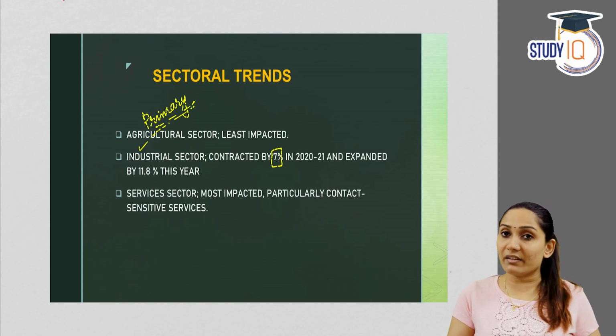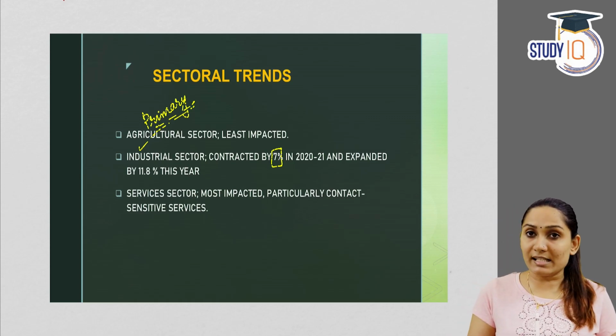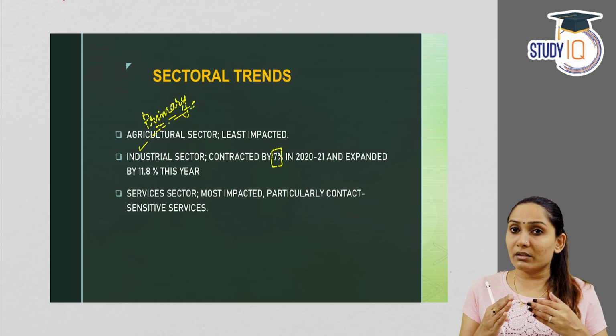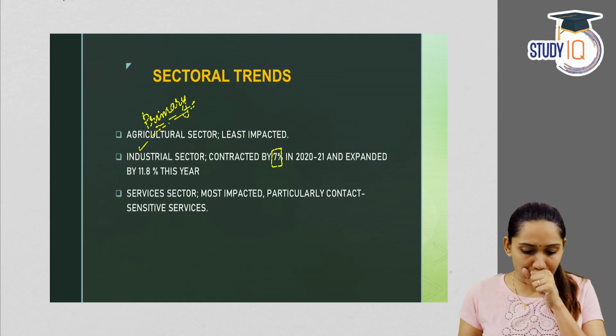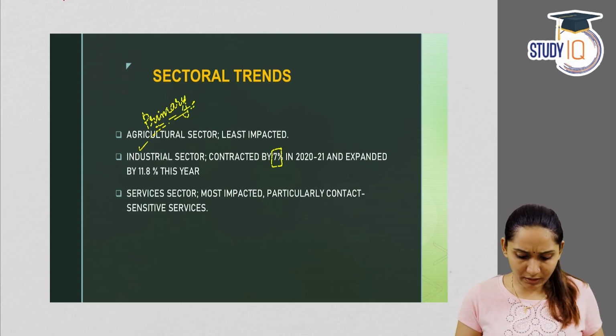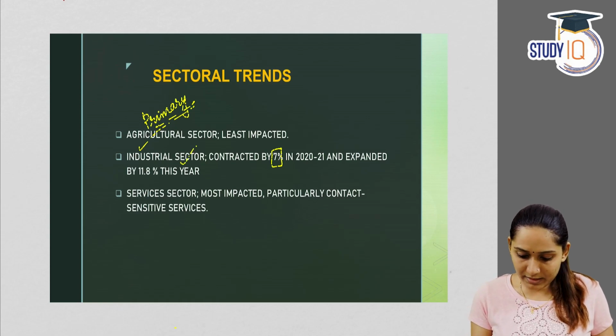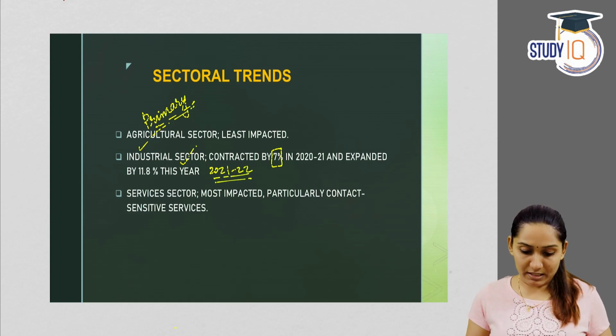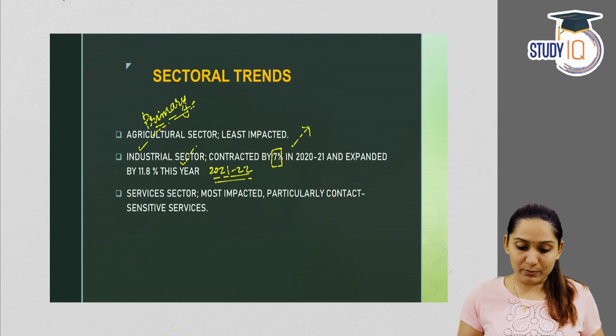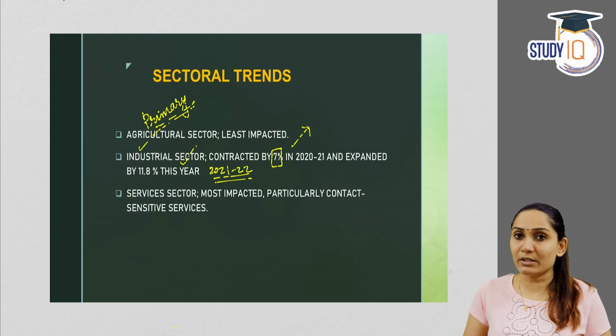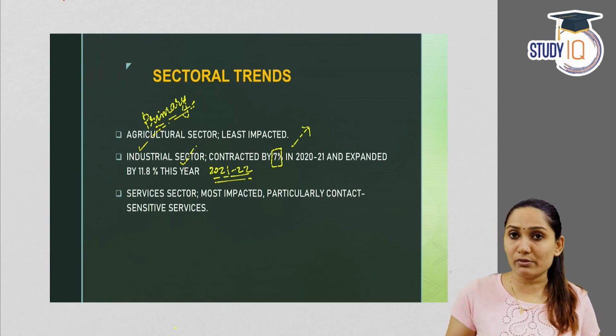The industrial sector and the services sector showed a contraction in growth. That is, the growth was negative. And later, in the 2021-22 financial year, it expanded to 11.8%. So this is actually a comparison between the 2020-21 financial year and the 21-22 financial year.